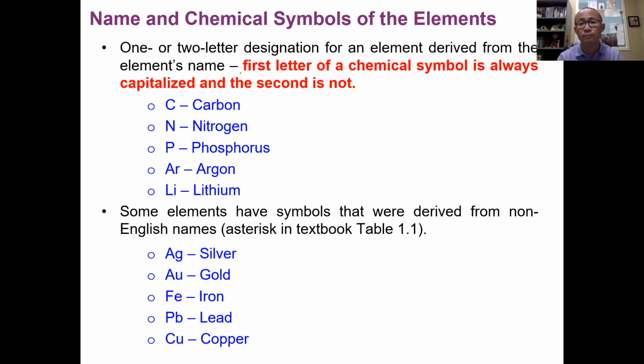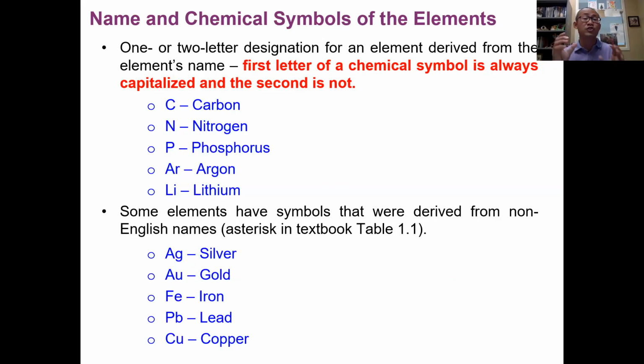If it is a two-letter symbol, it is always a capitalized letter followed by a lowercase. That means the first letter is capitalized and the second is not. So from now on, because you're studying chemistry, when you write a symbol, make sure you write it correctly. Do not use a symbol with two lowercase letters or with two capital letters.